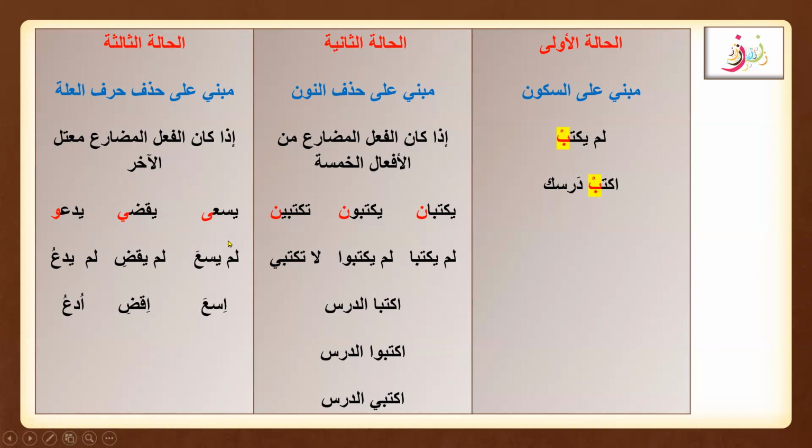And we are going to make this third condition by dropping harf illa. This is the third condition of making the fi'l amr. First one was by making it majzoom by putting a sukoon. Second condition was by hadhf noon, by omission of the noon. And the third one is the omission of harf illa. These are the three conditions for fi'l amr.